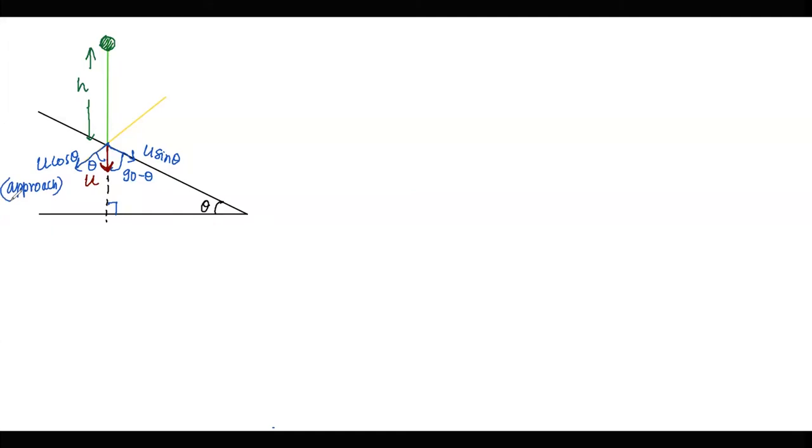And after striking, it will rebound back with a certain velocity or speed. So I'm drawing one more inclined plane for us to understand the retracing part or the separation part.